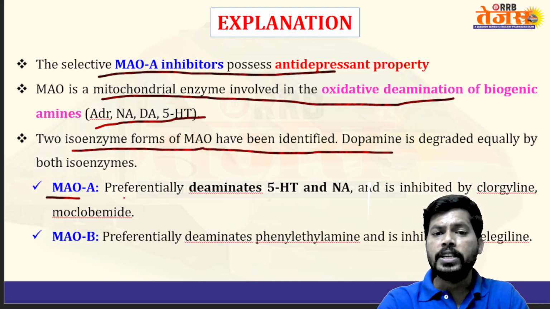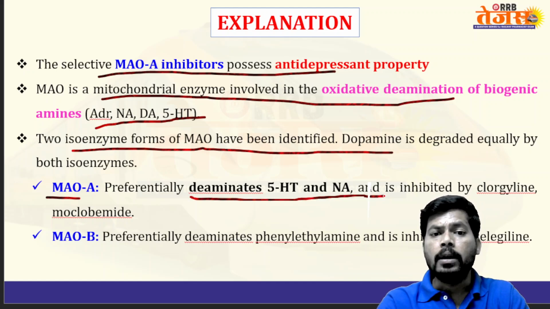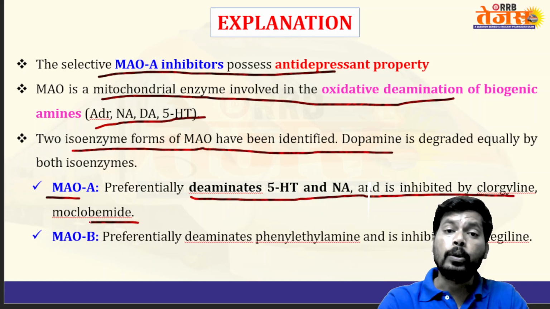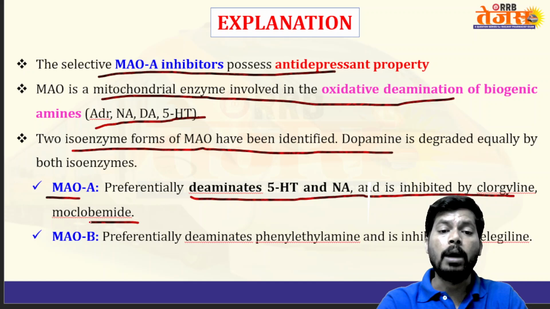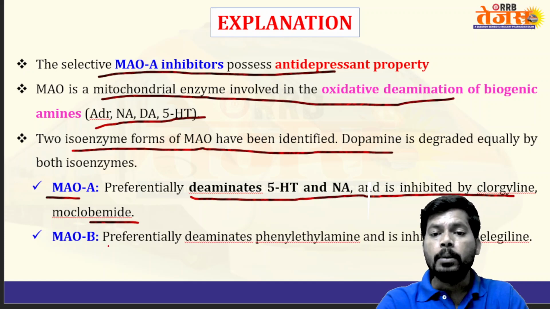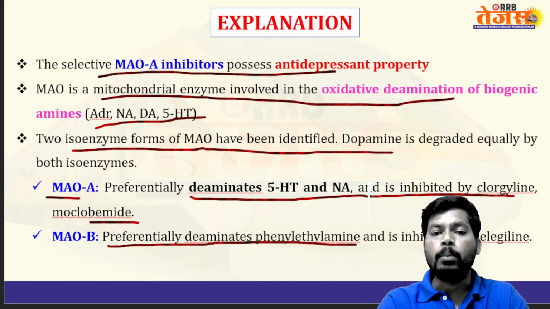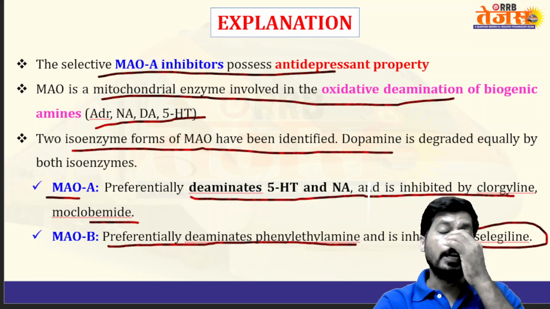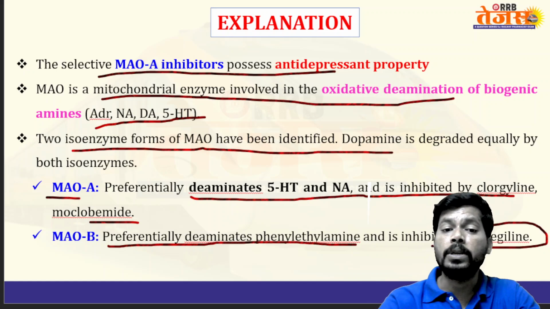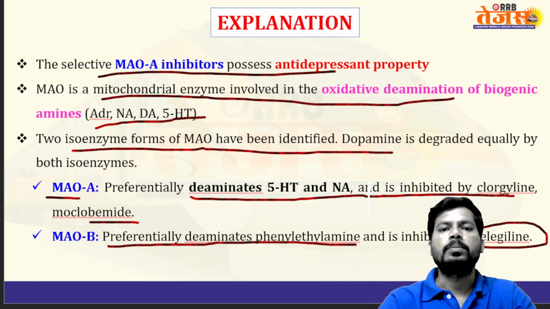MAO-A preferentially is involved in the deamination and inactivation of serotonin and noradrenaline, and MAO-A is inhibited by clorgyline and moclobemide. Moclobemide and clorgyline inhibit the MAO-A enzyme. MAO-B preferentially deaminates phenylethylamine, and MAO-B is inhibited by selegiline as well as rasagiline, and inhibition of MAO-B helps in the treatment of Parkinsonism.